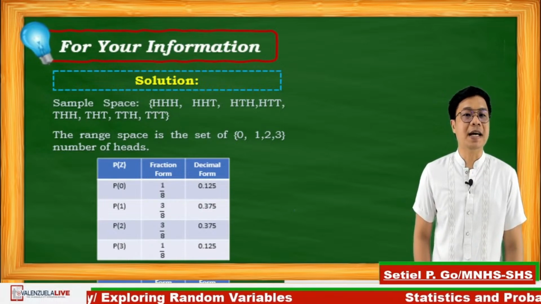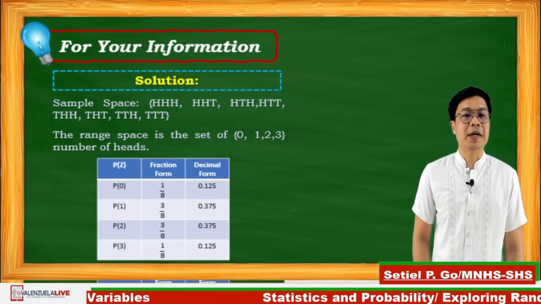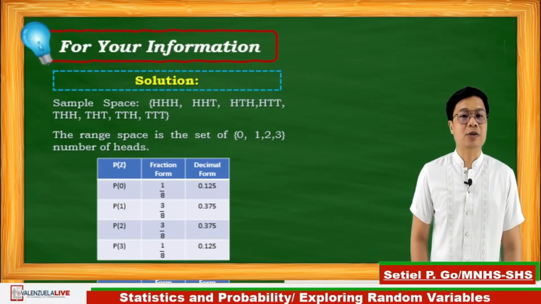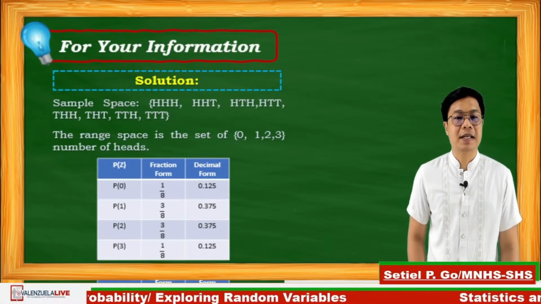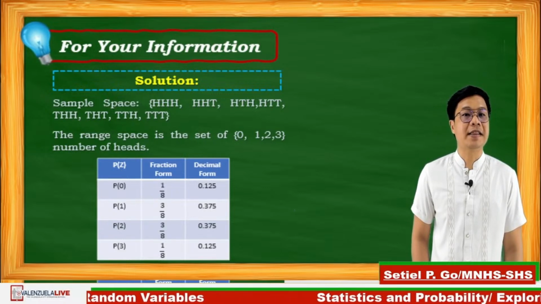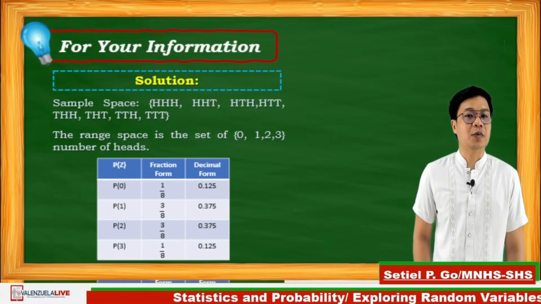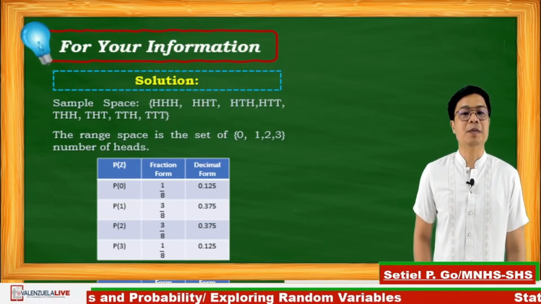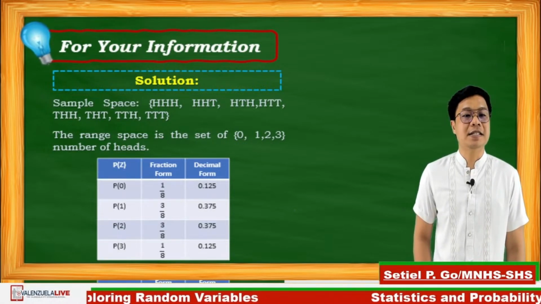As you go through with this problem, we come up with the following table. P of 0 is equal to 1 out of 8, which is equal to 0.125. And P of 1 will be 3 out of 8, which is 0.375. And P of 2 will still be 3 out of 8, which is equal to 0.375.